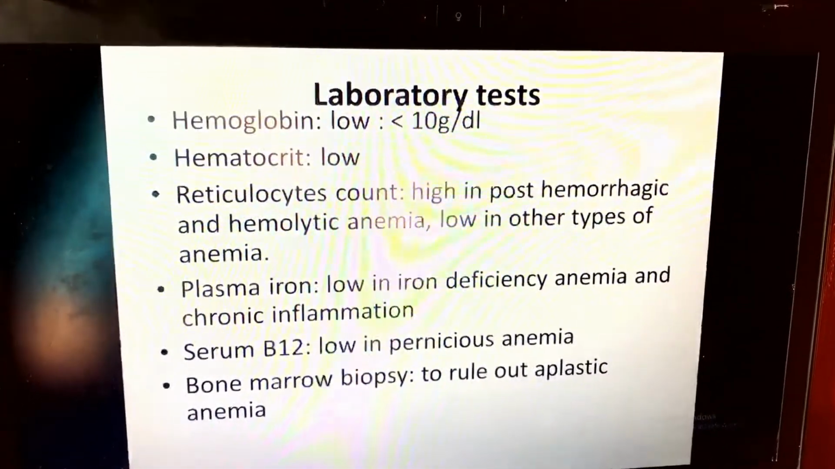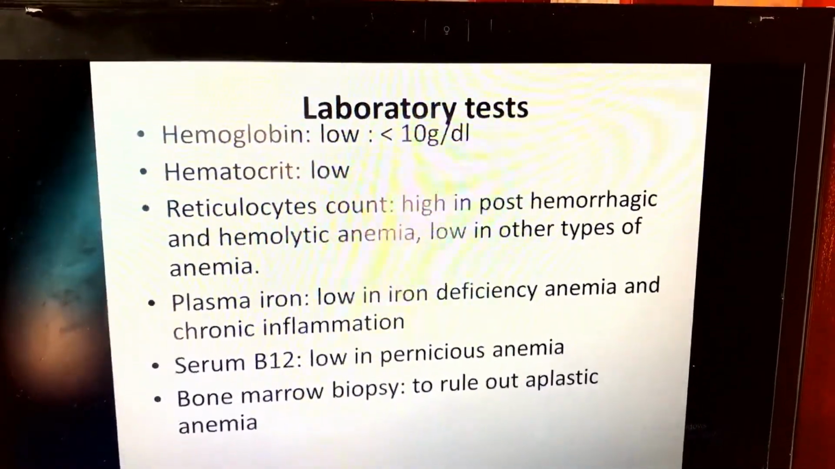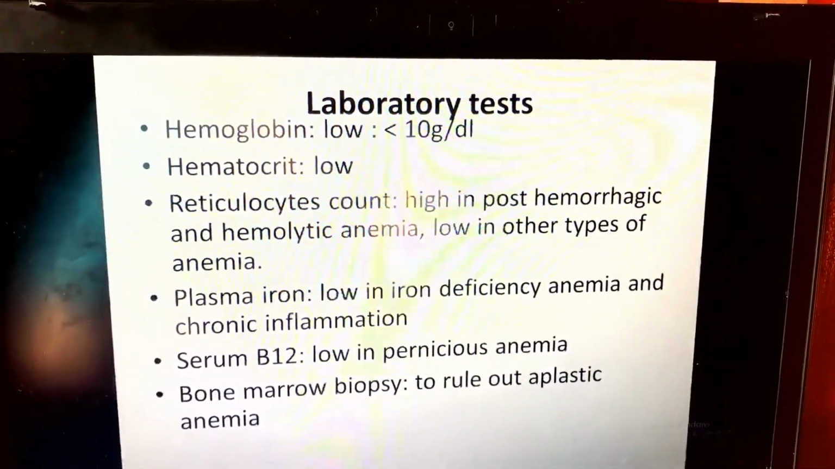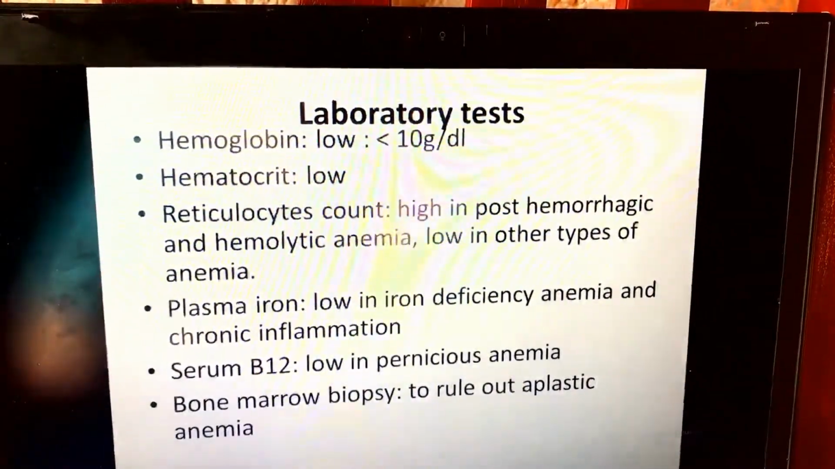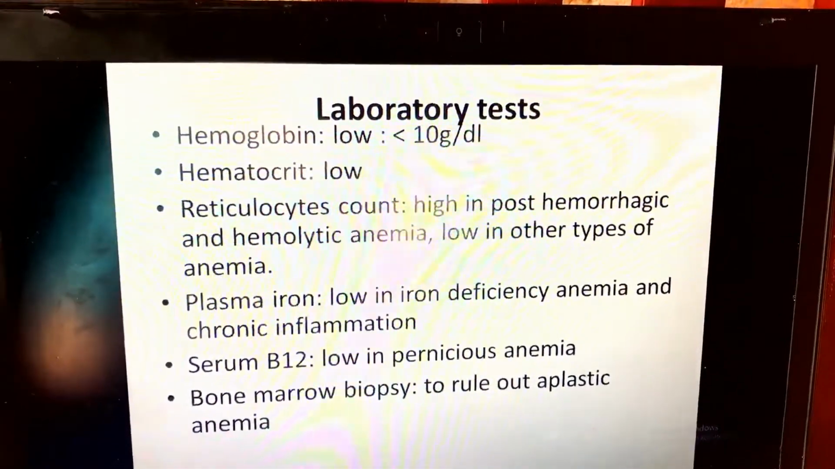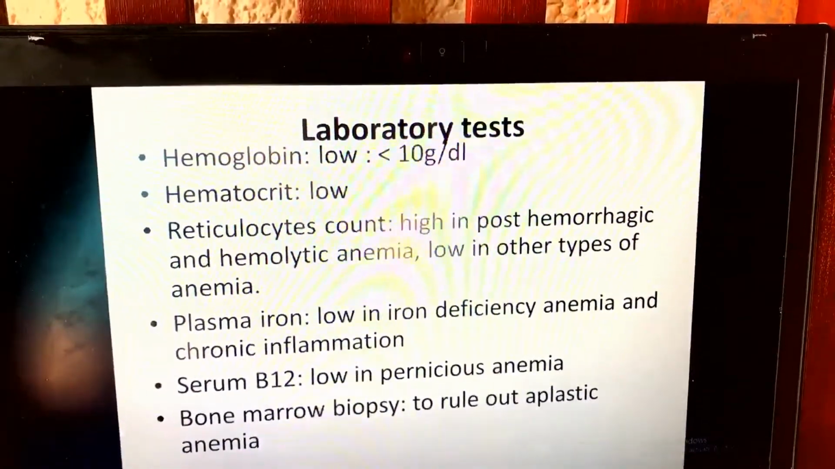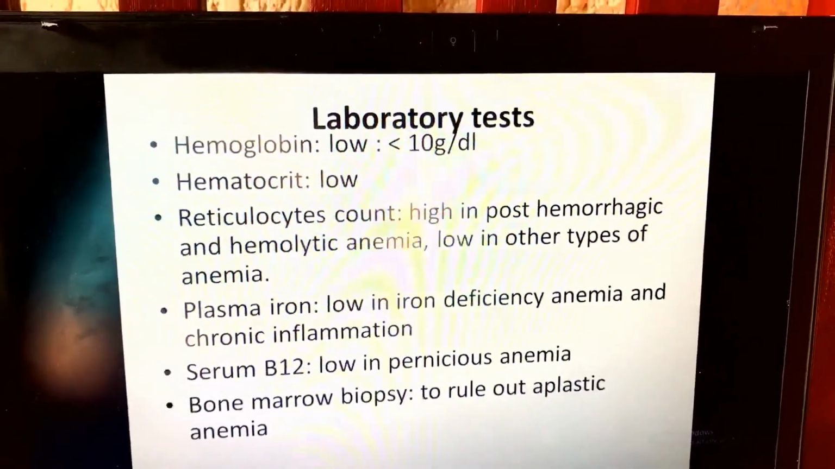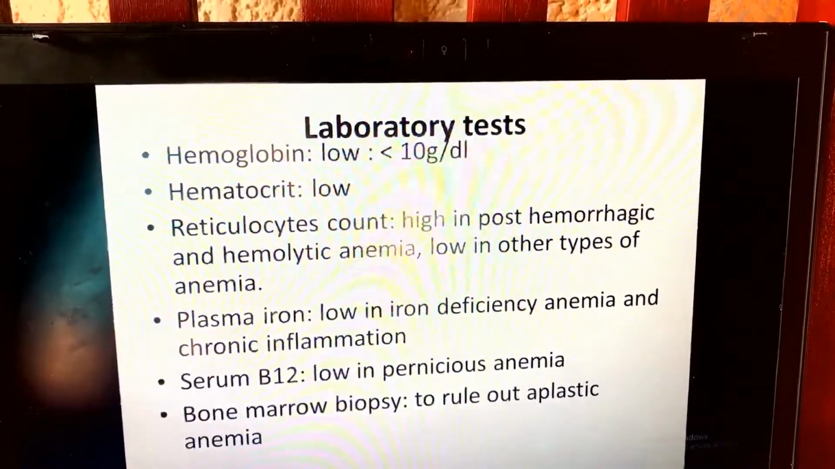What are the laboratory tests? We say anemia if the hemoglobin is low, below 10 grams per deciliter, or the hematocrit is low. What is hematocrit? Hematocrit is the percentage of red blood cells in the total volume of the blood. Reticulocyte count is high in post-hemorrhagic and hemolytic anemia. Plasma iron is low in iron deficiency anemia and chronic inflammation. Serum B12 is low in pernicious anemia. Bone marrow biopsy is used to rule out aplastic anemia.